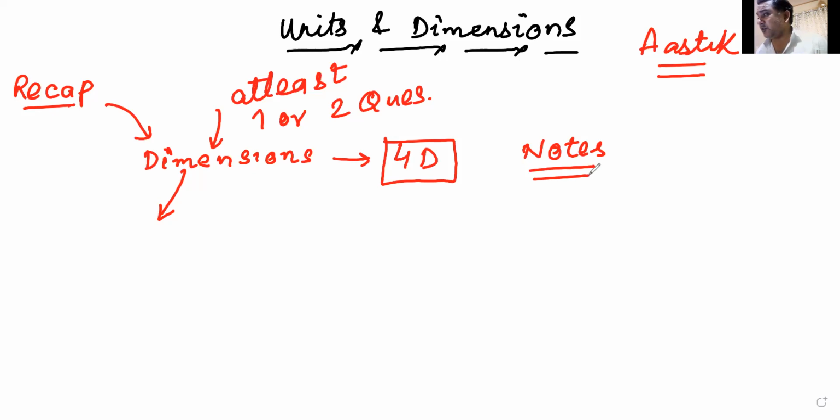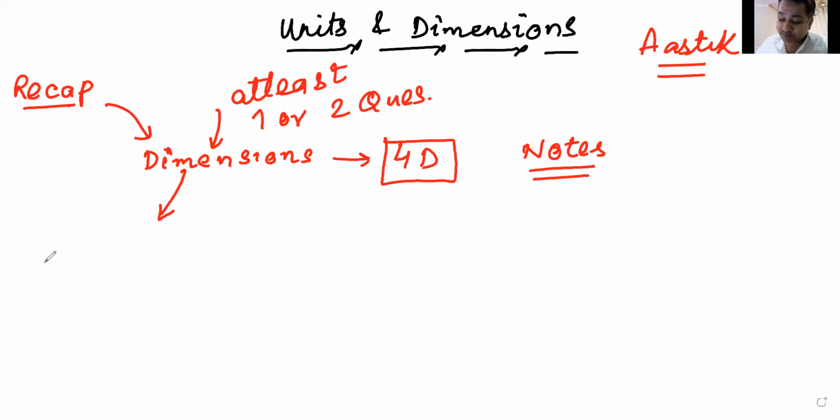Beta, when we were talking about dimensions, we were talking about dimensions of physical quantities. Niharika is correct. When we are talking about dimensions, we are not talking about dimensions of the universe, space and time. We are talking about dimensions of physical quantities. We had seen 7 fundamental quantities, and we had also seen every other quantity is a derived quantity.